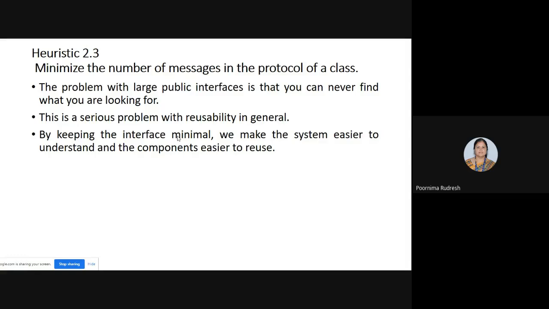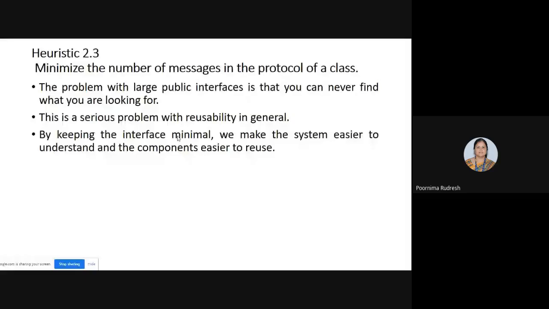So, what we are looking for is the serious problem with reusability, and by keeping the interface minimal, or by keeping the number of messages to a minimum, we make the system easier to understand and the components easier to reuse. Understand? Clear? So heuristic 2.3 says that we need to keep the number of messages to a minimum in the protocol of a class. This is about heuristic 2.3.